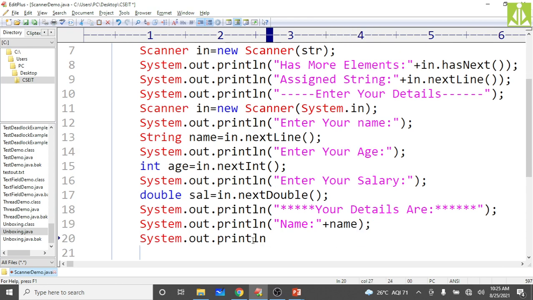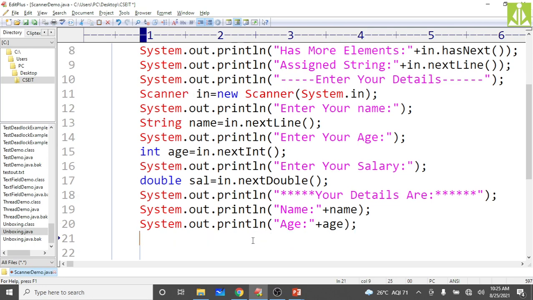Then print age, we have the age in age. Then salary in sal, that's a double value. Like this we are reading all the details from the keyboard and printing all the details. So nextLine will read the complete line, nextInt will read only one integer value, and nextDouble will read a double value.